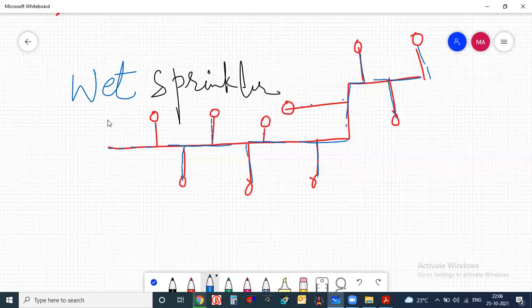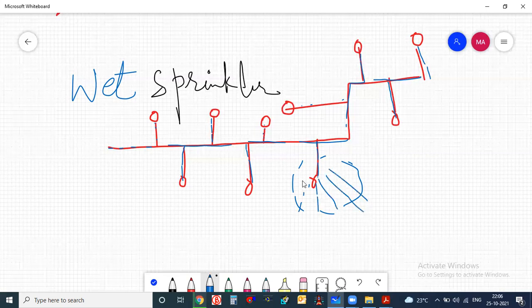Simply, they have charged the line with water and they are waiting for any fire to occur. Suppose fire is occurring at this region. Instantly this system will activate, the fire sprinkler will activate and it will release the water. Suppose the fire is very huge.